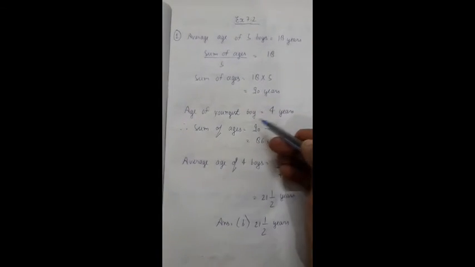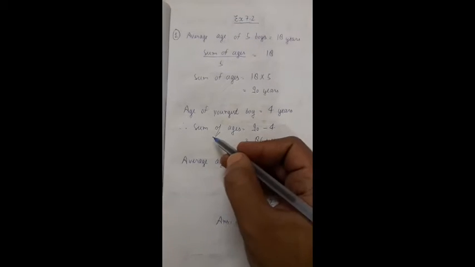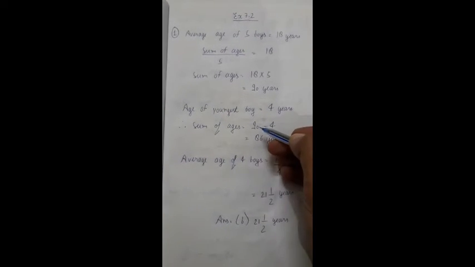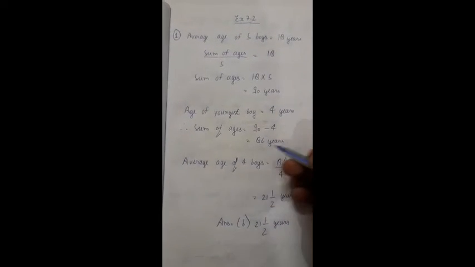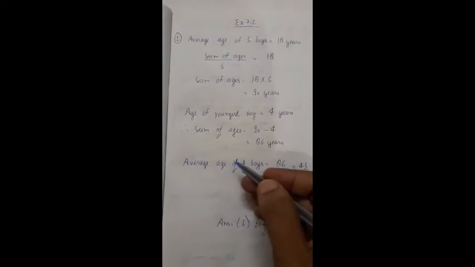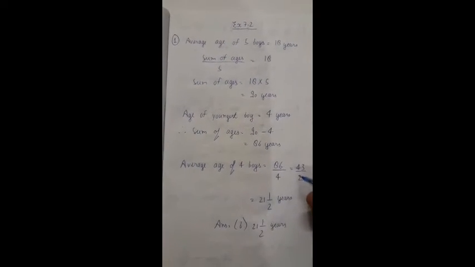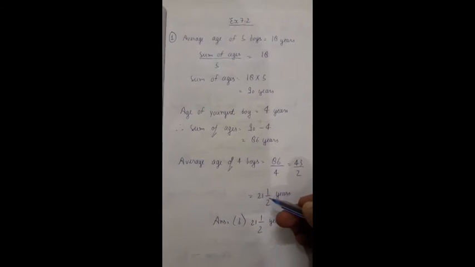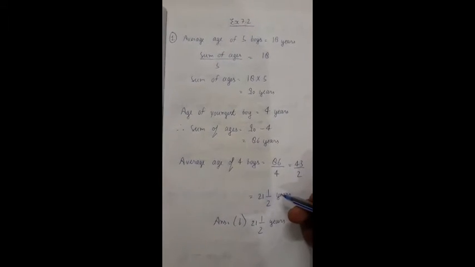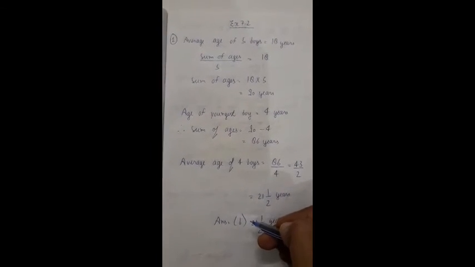Now age of youngest boy is given 4 years. Therefore sum of ages will be 90 minus 4, that is 86 years. So average age of 4 boys will be 86 upon 4. We will get 43 upon 2, or we can convert in mixed fraction, so 21 whole 1 upon 2 years. So answer will be B part.